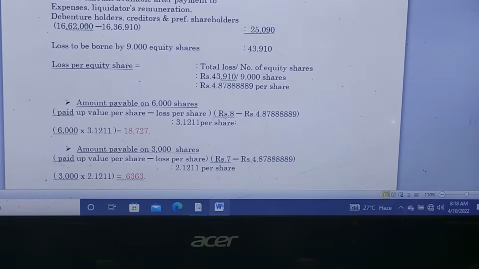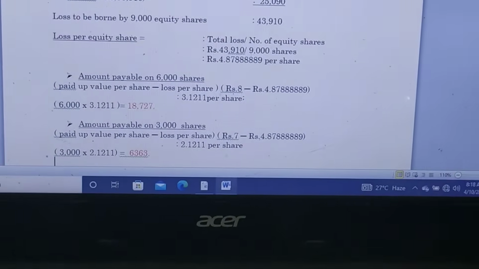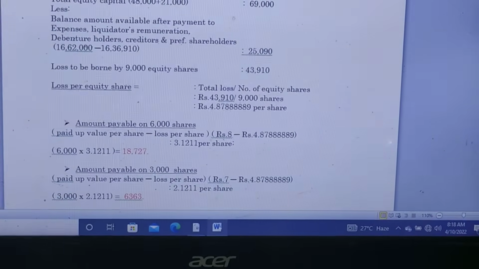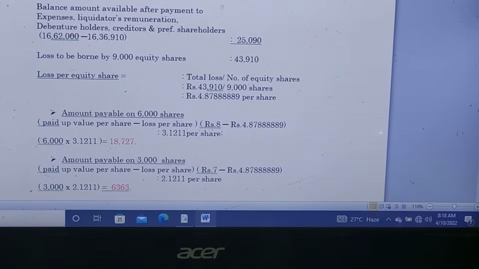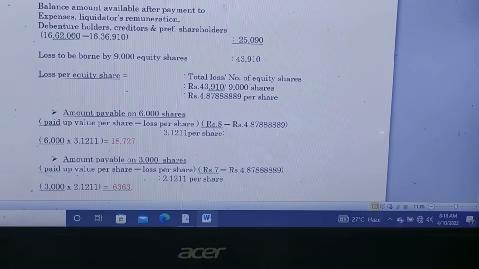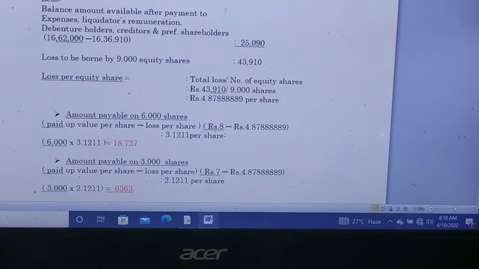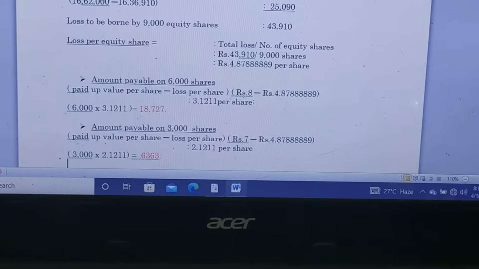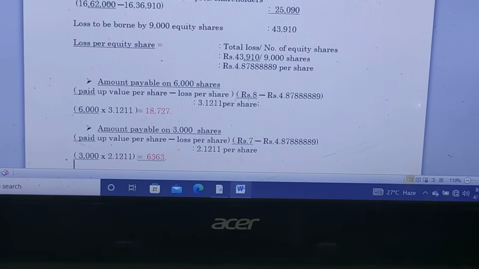Suppose, on the other hand, the paid up value of equity share is lower than the loss, in that case we need to receive some amount from the equity shareholder. But in this case the paid up share capital is higher than the loss. That is why we have to pay the balance amount to the equity shareholders. So 6,000 multiplied by 3.1211, the amount is 18,727.